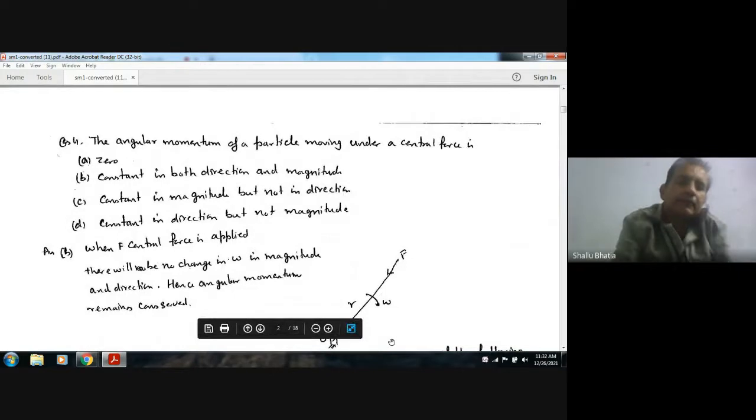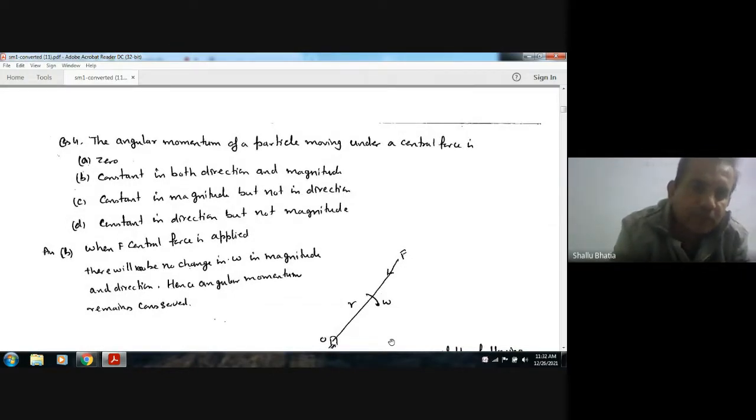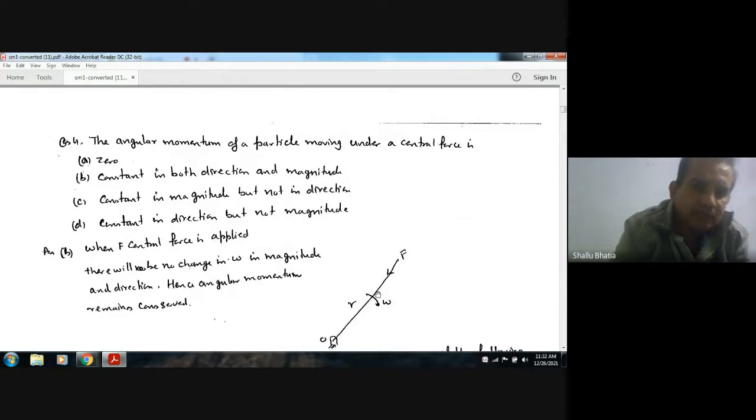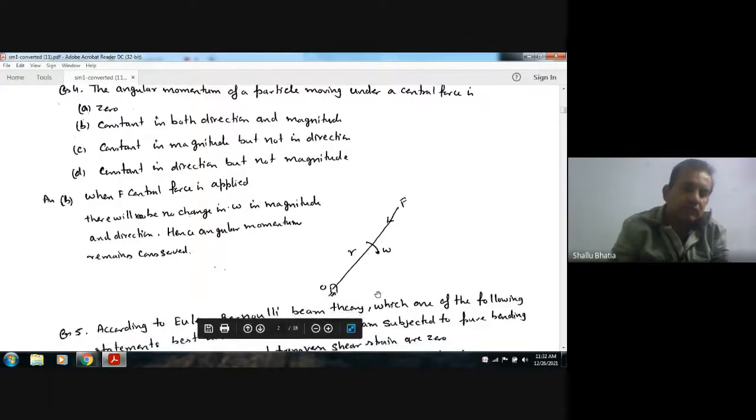Next, the angular momentum of a particle moving under a central force is: option A, 0; option B, constant in both direction and magnitude; option C, constant in magnitude but not in direction; option D, constant in direction but not in magnitude. When a central force is applied, omega will remain the same. It does not have any effect on omega. If omega remains the same, then the angular momentum will remain the same in both direction and magnitude, so the answer is B.